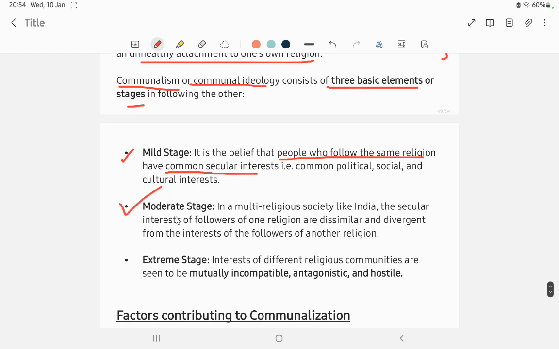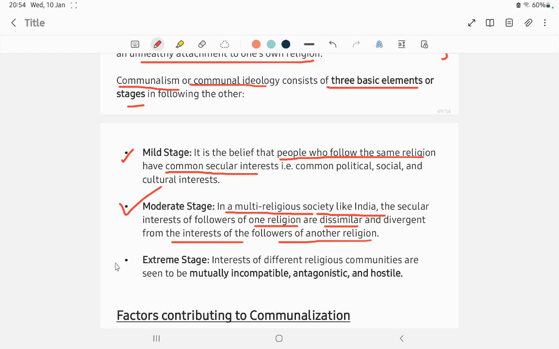Next, the moderate stage of communalism. In a multi-religious society like India, the secular interests of followers of one religion are dissimilar and divergent from the interests of followers of another religion. So Hindus and Muslims have different belief systems, according to them.